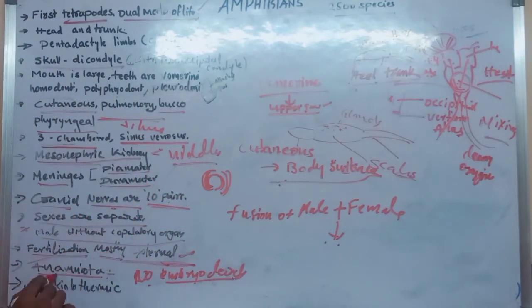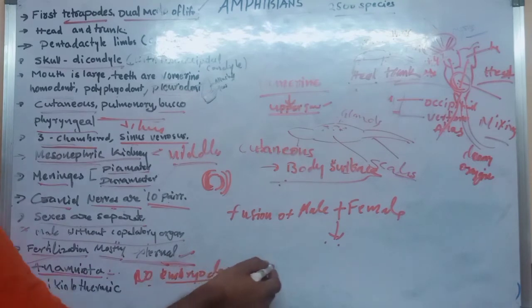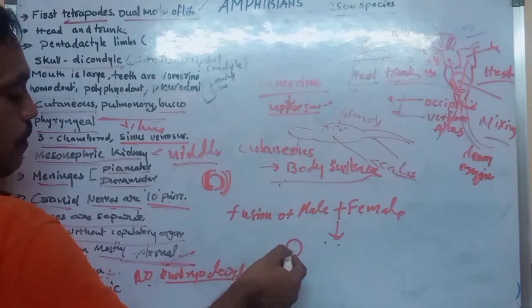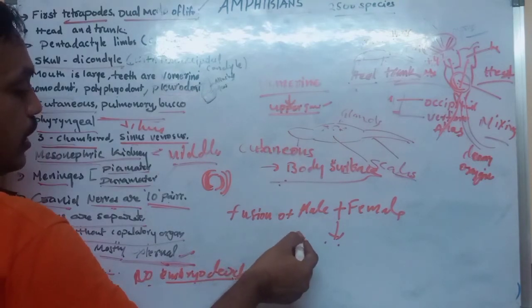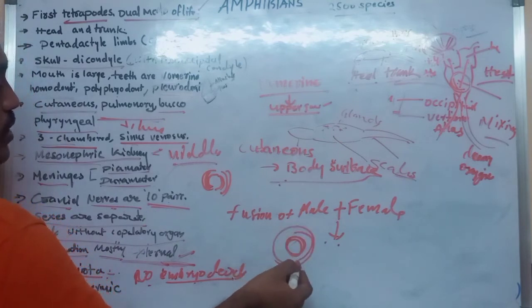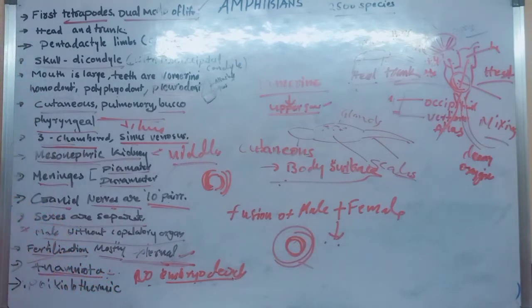Very, very important. Whatever embryo is there, it is not covered with any membranes. Embryonic membranes are absent, so it is called anamniota.